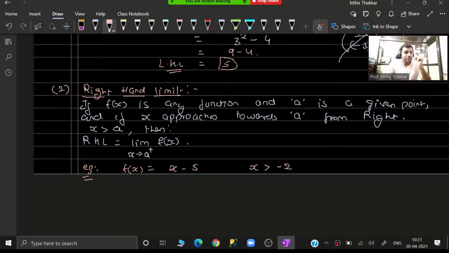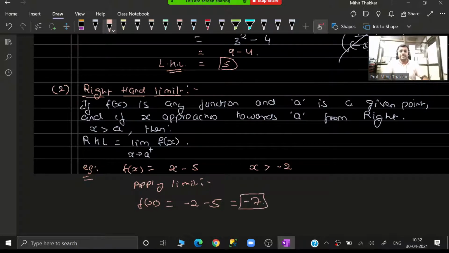Like I am given x is greater than negative 2. So guys, when you substitute the value of x, you have to take negative 2. You should not take positive 2. It is just indicating that after this, all the values will be to the right of negative 2, that is greater than negative 2. So here, if I apply my limit, I will get f(x) is equal to minus 2 minus 5, which is minus 7.